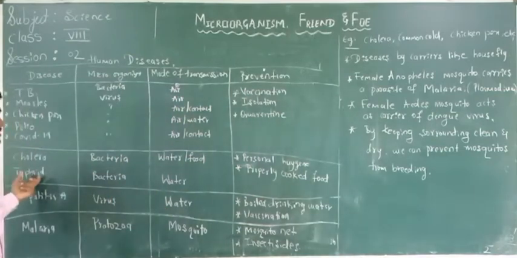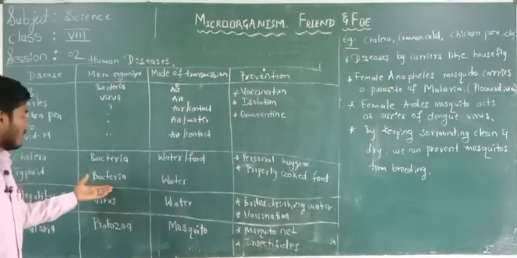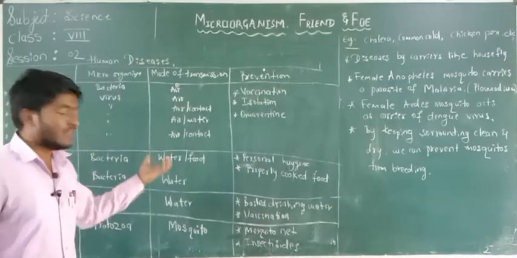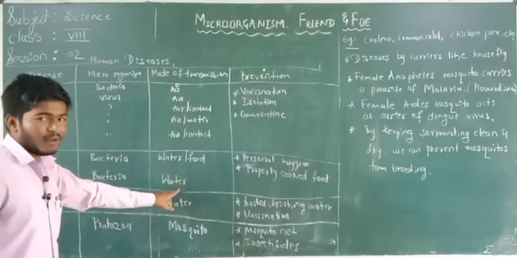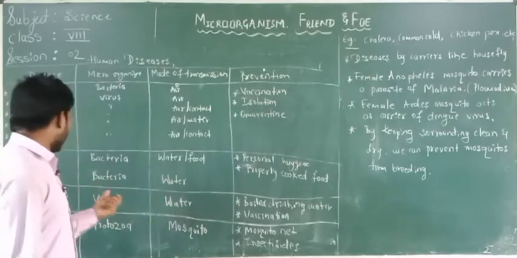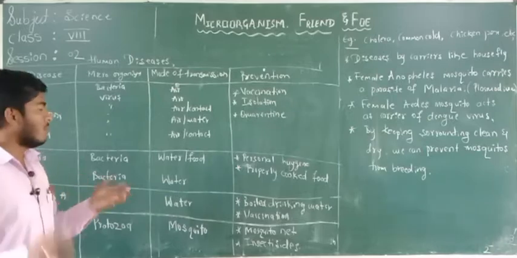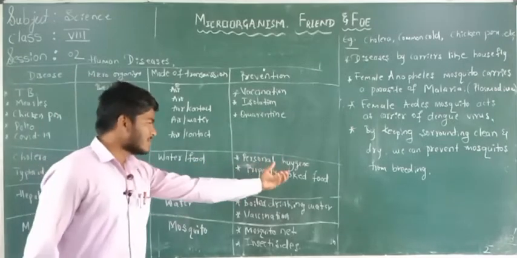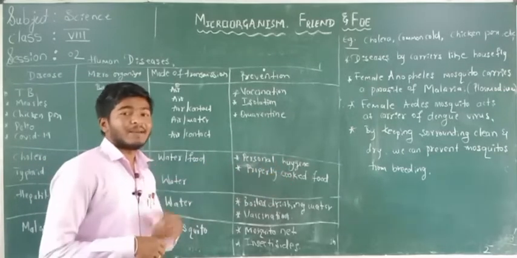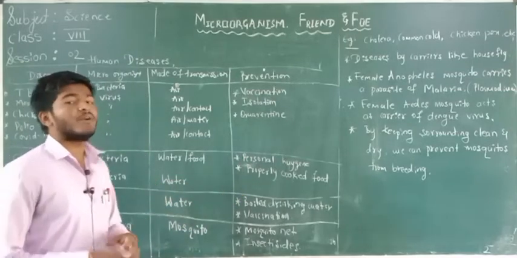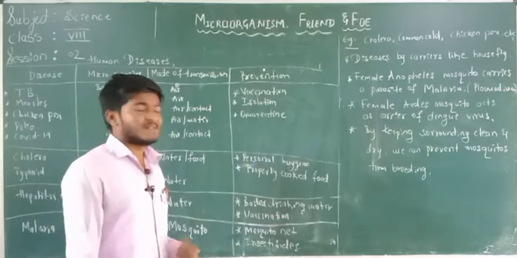And another one is typhoid. It is also caused by a bacteria, and the mode of transmission of this disease is also by water. So how are we going to control it? Again, we control it by personal hygiene and taking properly cooked food, and also, since it is caused by water, we take boiled water as much as possible.